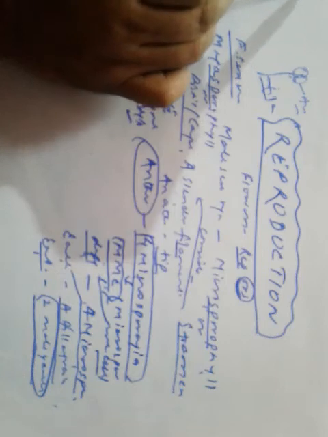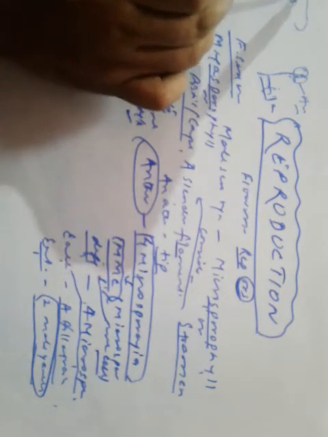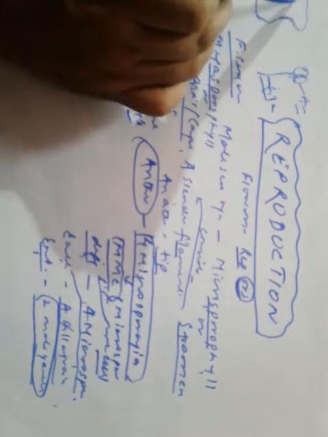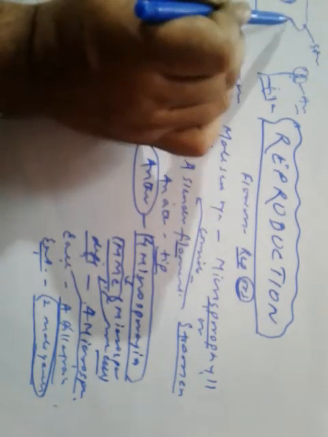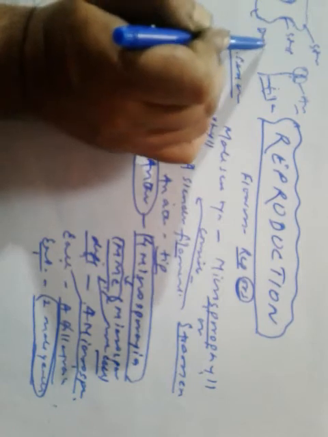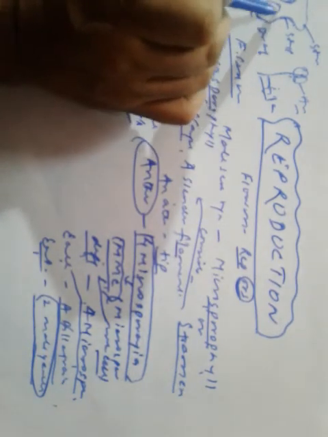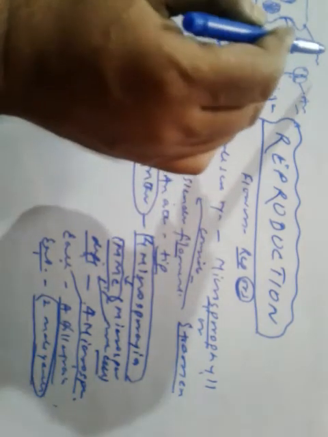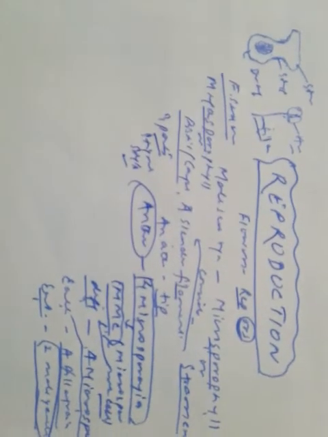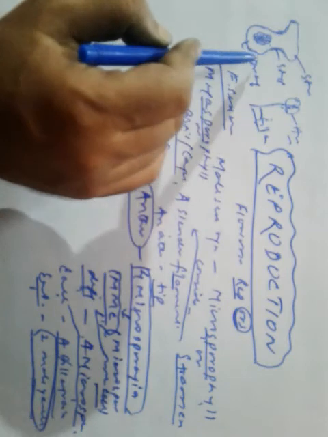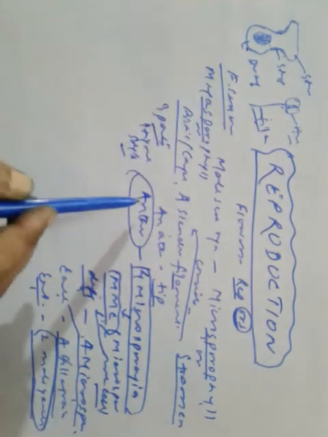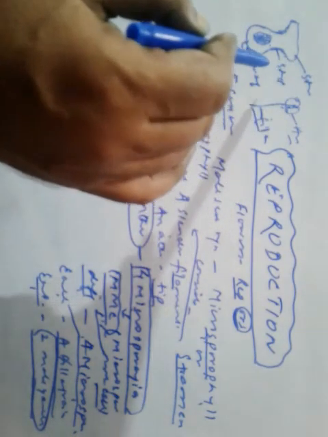If we consider this one, this is the stigma, this is the style, and this is the ovary. Inside the ovary we have ovules. So a carpel or pistil or megasporophyll consists of stigma, style, and ovary.